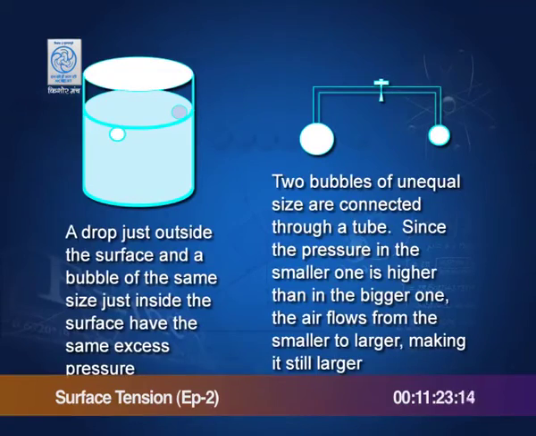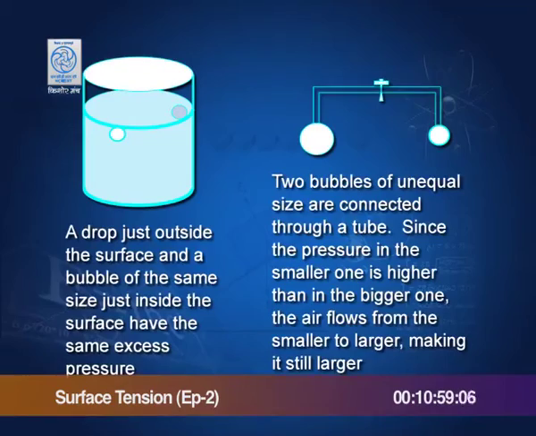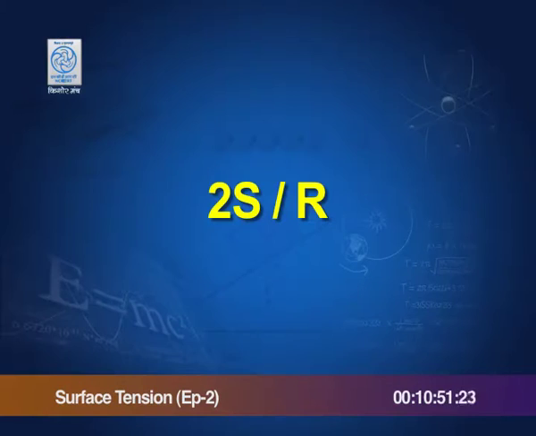Suppose we have water in a beaker, and there is a drop of water just touching the surface, and there is a bubble just inside. What happens? Remember, the bubble inside the liquid has only one surface, that is the inner surface. Therefore, the excess pressure inside the bubble, which is inside the liquid, is 2 S by r. And this drop also has pressure which is greater on the inside by an amount 2 S by r.